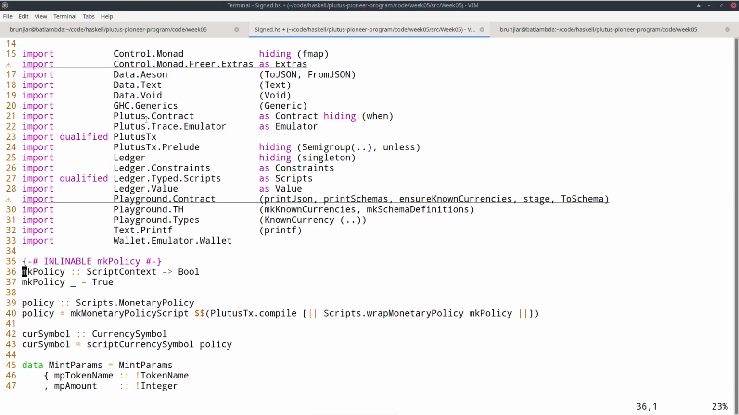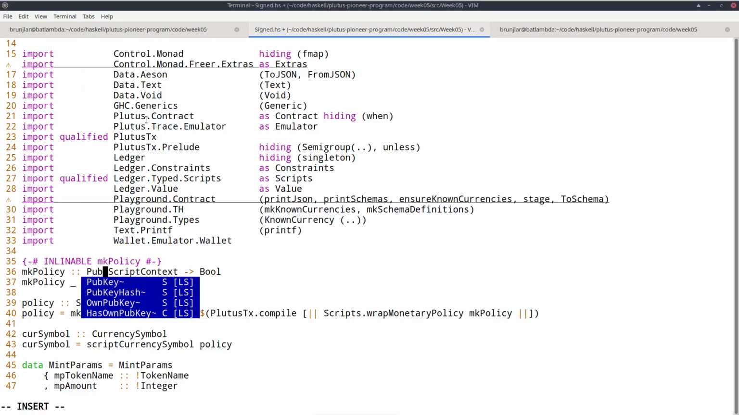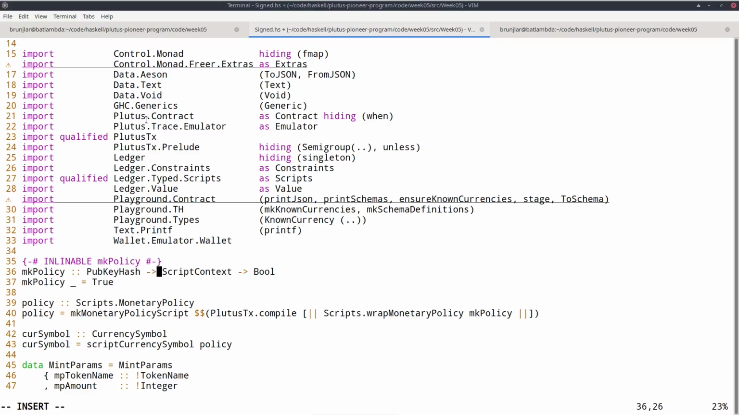So that means our policy is no longer without parameter. We need a parameter. We need this public key hash that has the right to mint and burn. So let's add that here. Turn that into a parameterized policy.